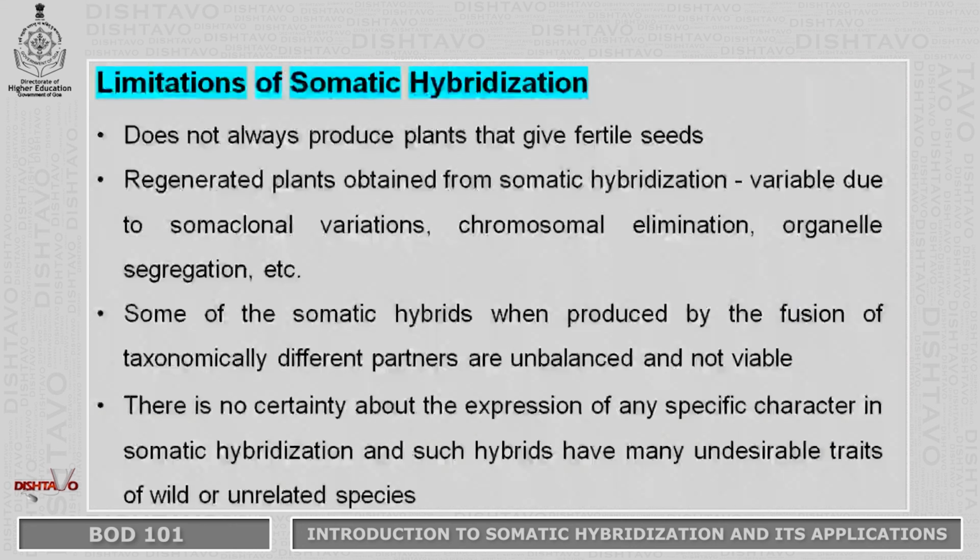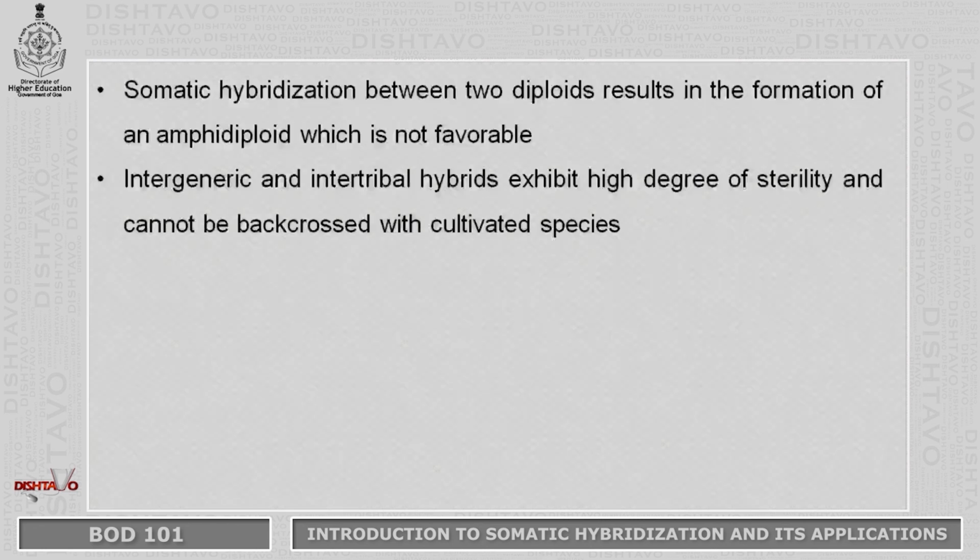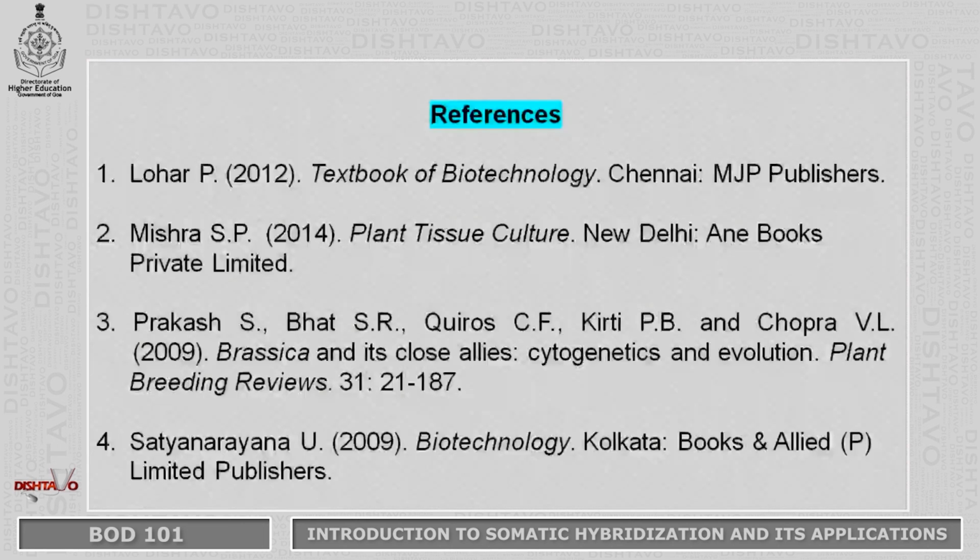There is no certainty about the expression of any specific character in somatic hybridization, and such hybrids have many undesirable traits of wild or unrelated species. Somatic hybridization between two diploids results in the formation of an amphidiploid which is not favorable. Intergeneric and intertribal hybrids exhibit a high degree of sterility and cannot be backcrossed with cultivated species.